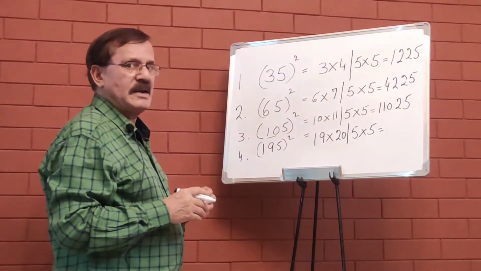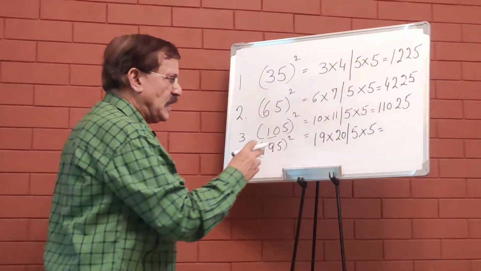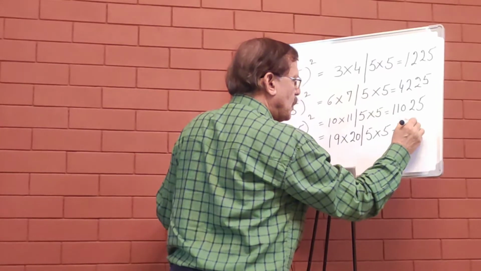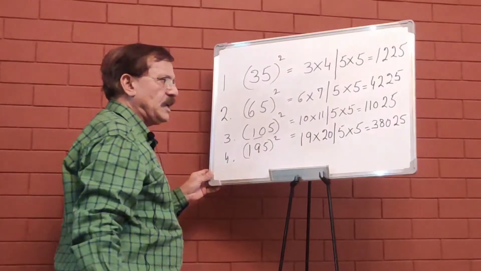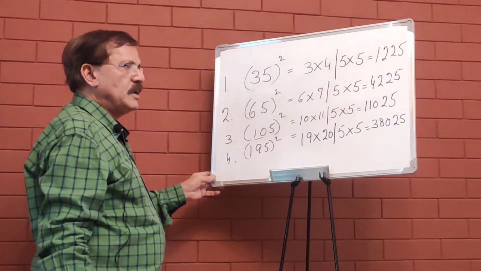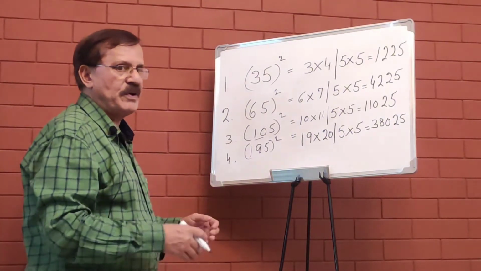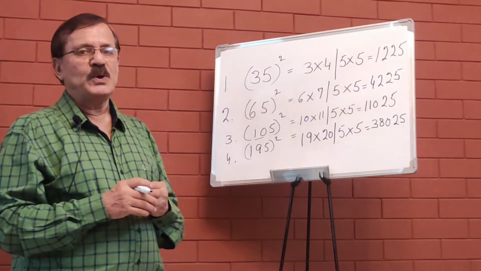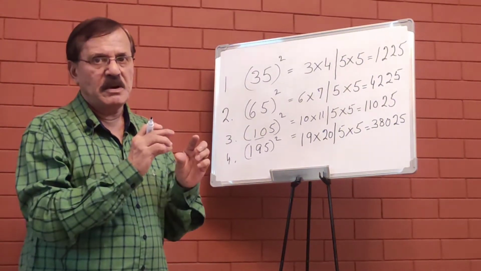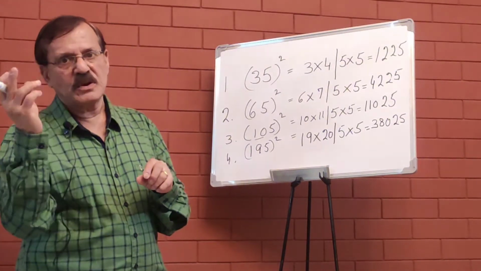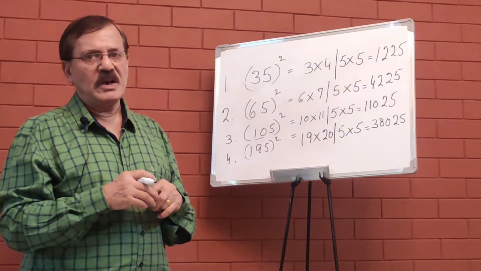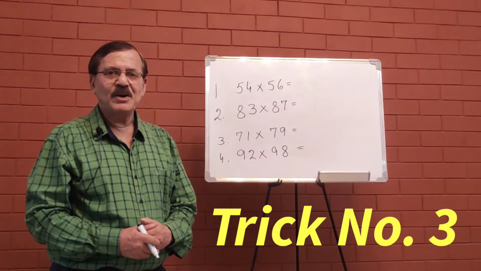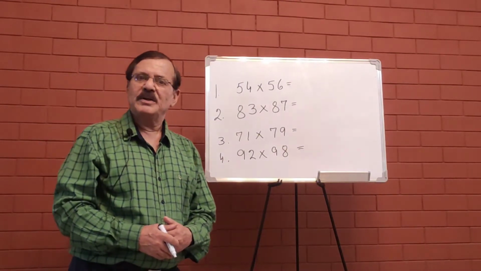So when we multiply 19 by 20, 19 twos are 38, put a 0, and 25. So 38,025 is your answer. So we have very clearly seen that we can find the squares of any numbers which end in 5. The same numbers multiplied by the consecutive number, the next number. And 5 and 5 will always be the same for all cases. And lastly, we come to trick number 3.